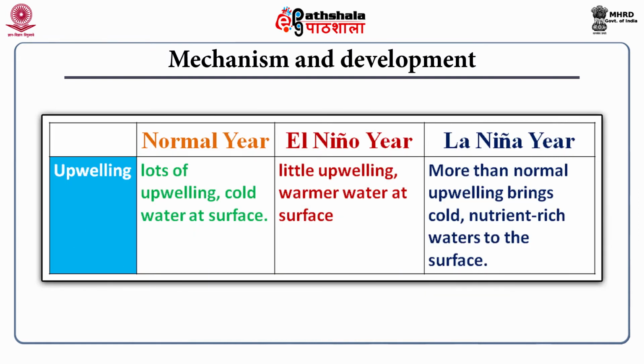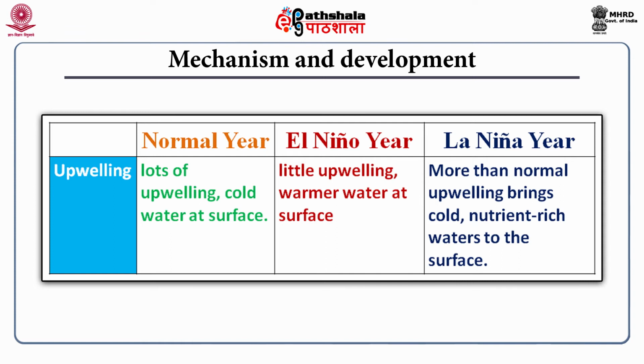Now, upwelling. In a normal year, there is a lot of upwelling, that is moving of cold water from the underneath of the ocean to the surface, and this upwelling happens off the coast of South America, that is the Eastern Pacific region.